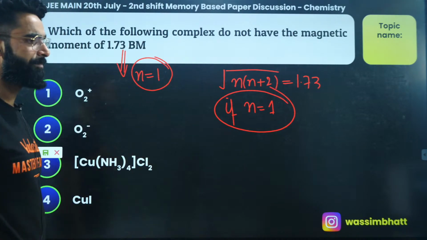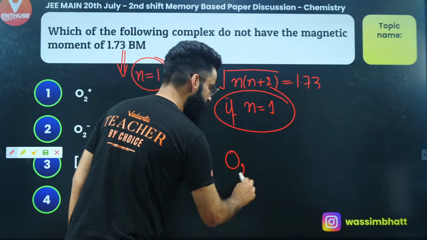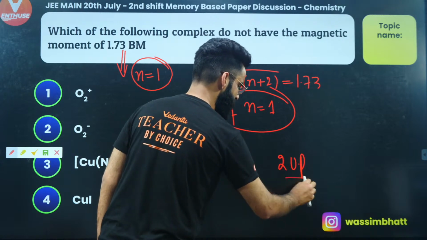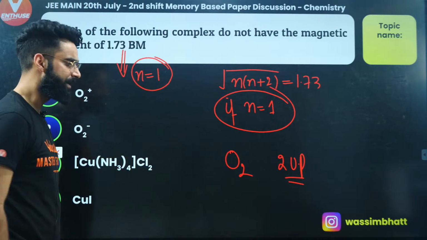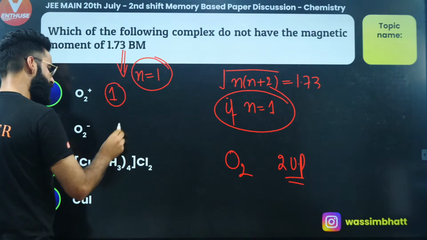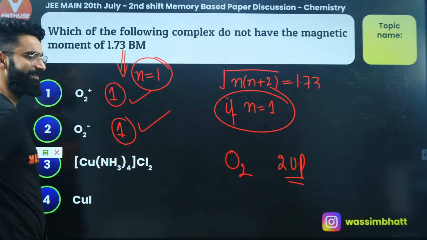If you remember, O2 has 2 unpaired electrons, which makes it paramagnetic. O2 positive will have 1 unpaired electron. Similarly, O2 negative will have 1 unpaired electron. So for this 1.73 magnetic moment.